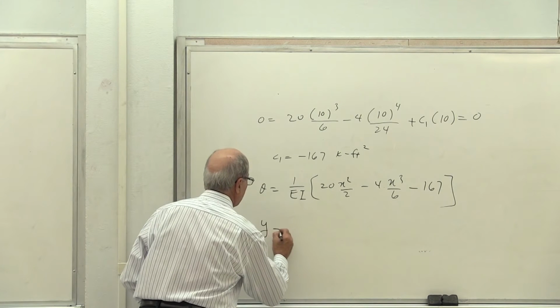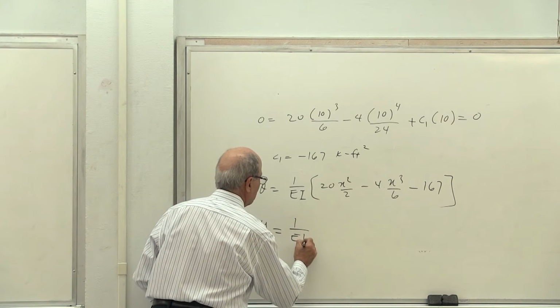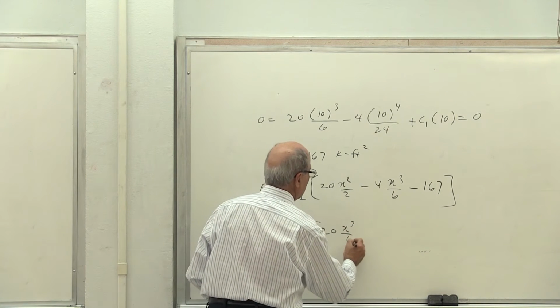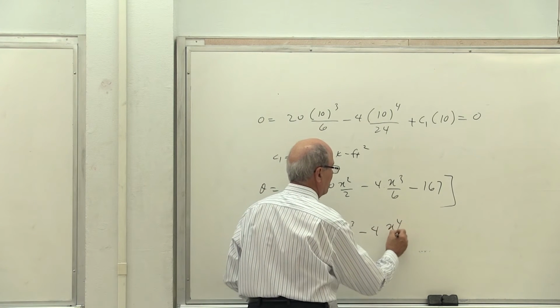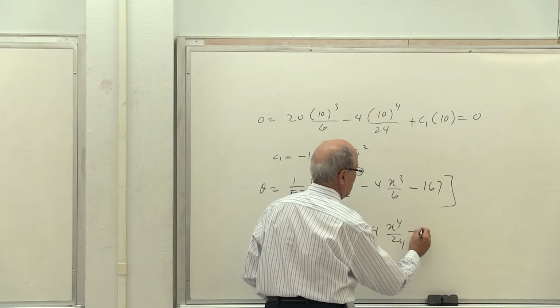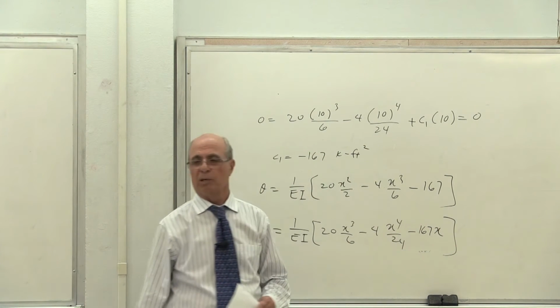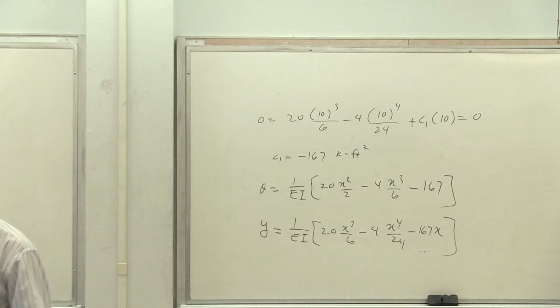And the equation of y is 1 over EI, 20 x cubed over 6 minus 4x to the fourth over 24 minus 167x, and the value of C2 was equal to 0. That's the equation for y, correct? But that represents the entire theta from the beginning to the end. Is that correct or not?